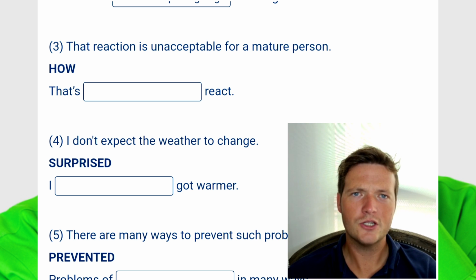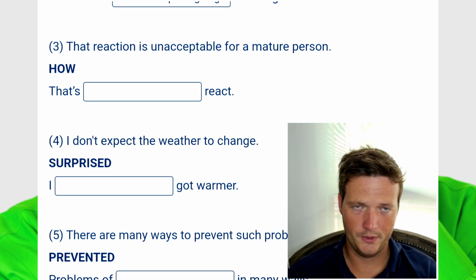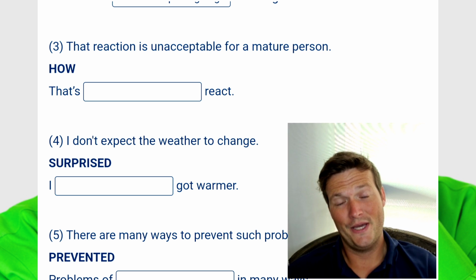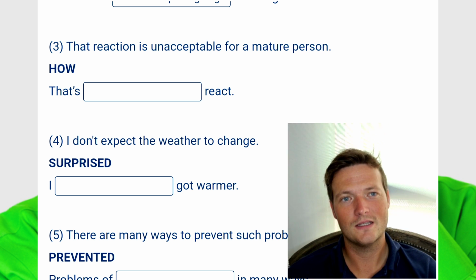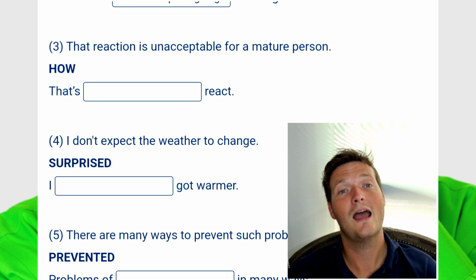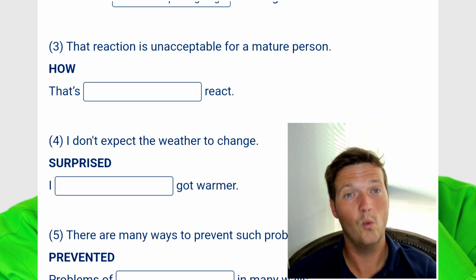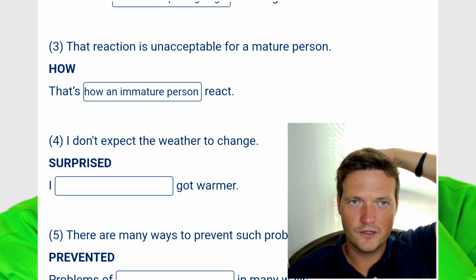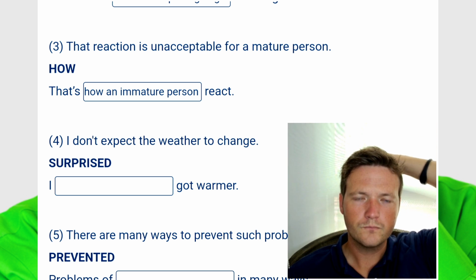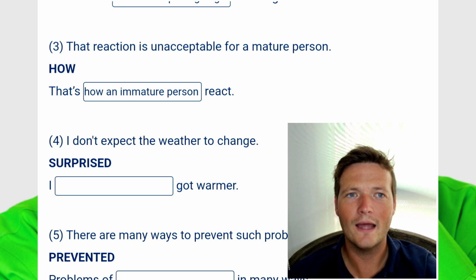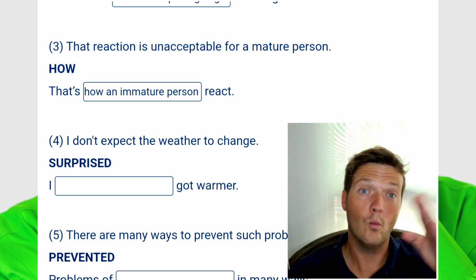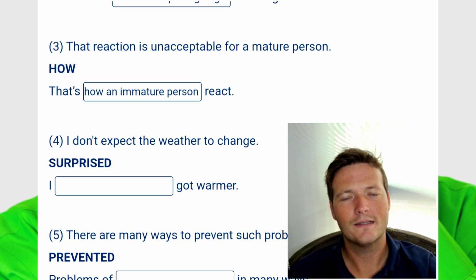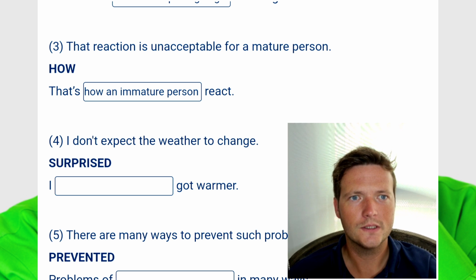But the reaction is unacceptable for a mature person. So the suggestion is, I think, that is how an immature person would react, maybe. So yeah, you can't actually see all of my answer there, but I've written that is how an immature person would react, though you can't see it all there in the box.